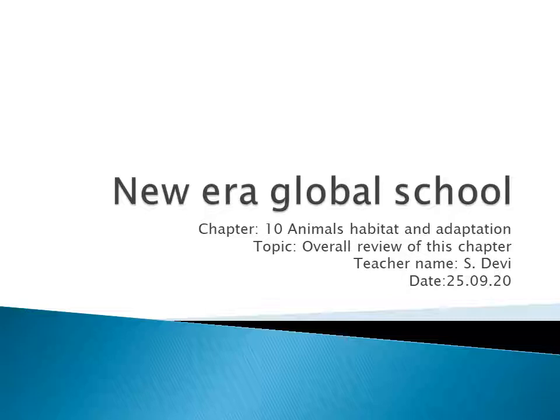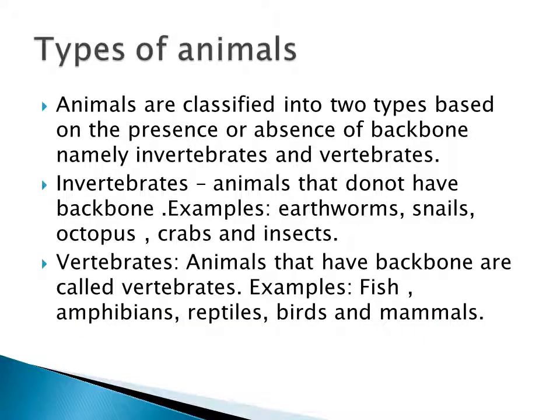So, yesterday we completed our chapter number 10, right? Animals, Habitat and Adaptation. Okay, and today we are going to see the overall review of this chapter. So, what are the important topics present in this chapter? We are going to see. First, the types of animals based on the presence of their backbones.